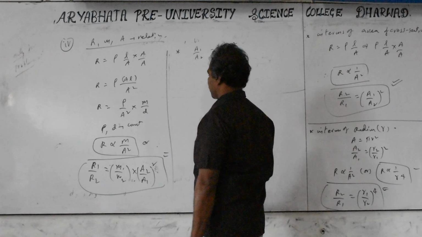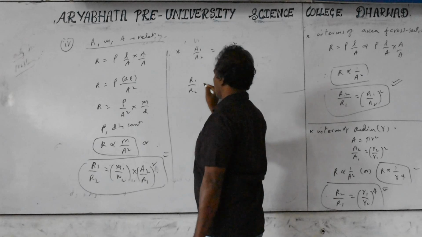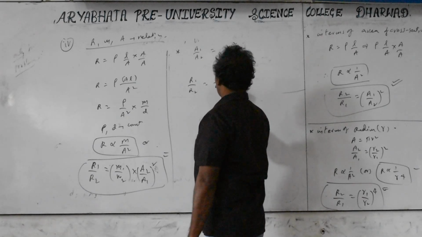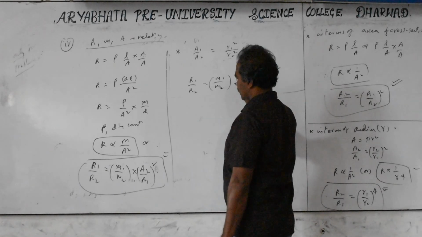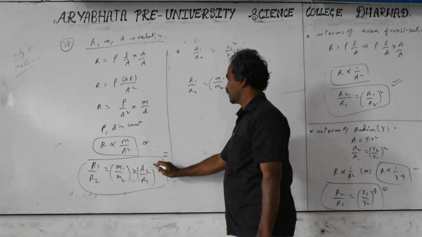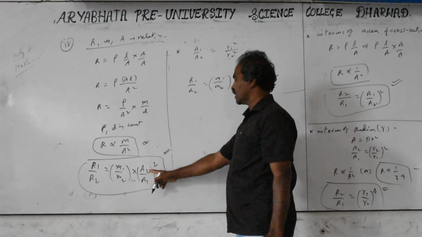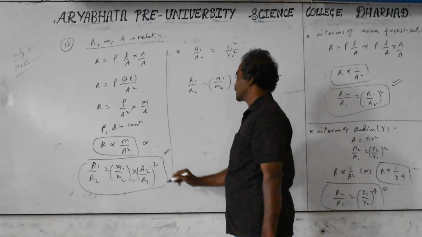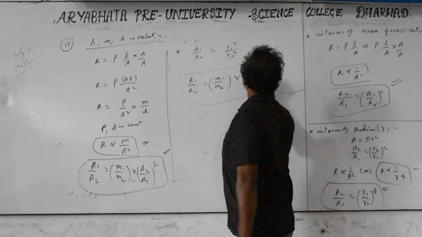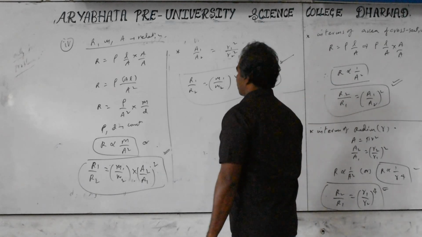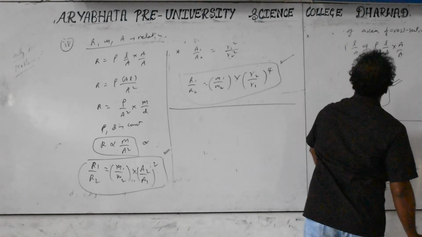Area equals pi r square. Therefore, you will get the relation as R1 by R2 is equal to, in terms of the masses, m1 by m2 into R2 square by R1 square. Again, square is there, so to the power of four: R2 by R1 to the power of 4. This you need to remember. You need it for the problems. Remember the final formula directly, but not how to derive it.